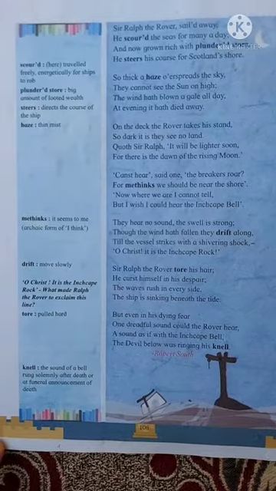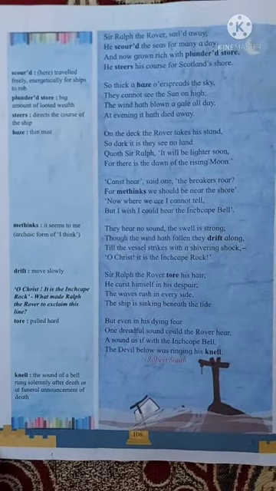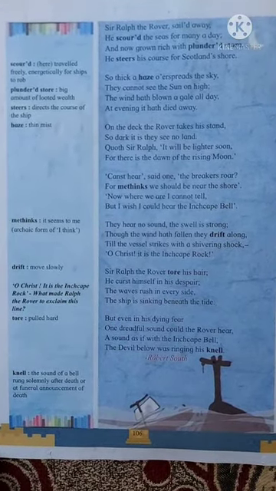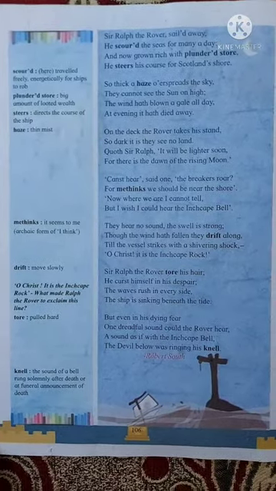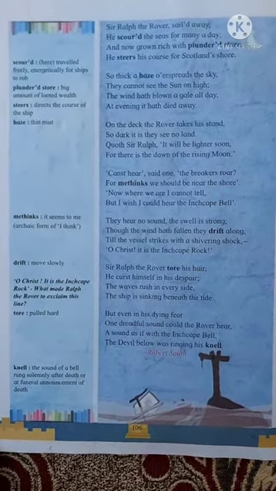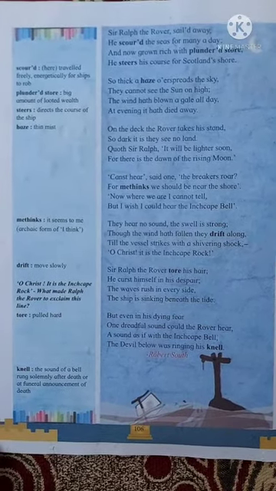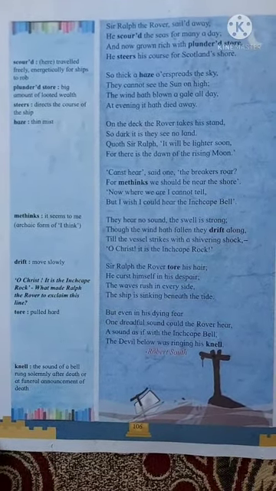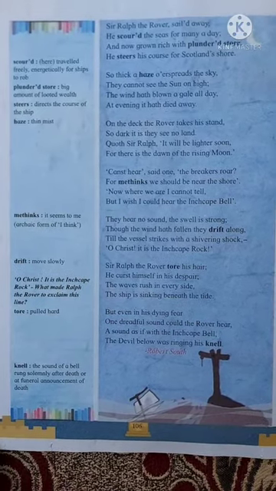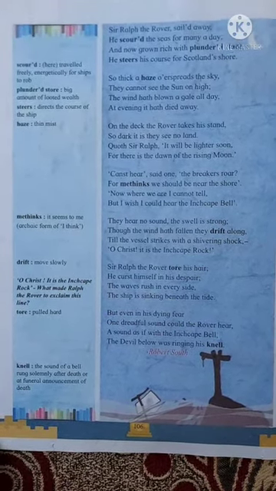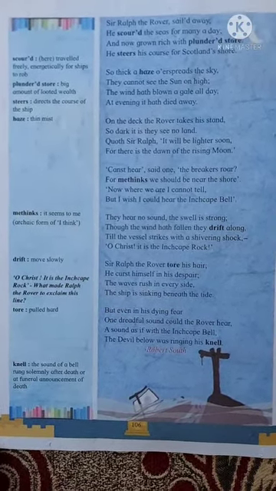Scoured means traveled freely, energetically for ships to rob. Rob means to take wealth from other people, other ships, grab them, and punish them. Such kind of activities Sir Ralph the rover carried out.